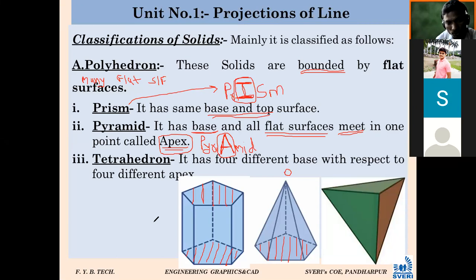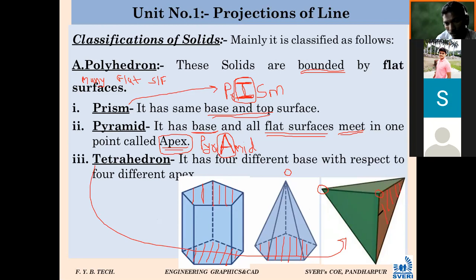Like a special type of object आहे. Special type of object which has 4 different bases. This third object you can see. So whatever this tetrahedron is, it is here. याला 4 वेगवेगळे apex असतात आणि with respect to that it is having 4 different bases. म्हणजे याचा एक कुठलाही पॉइंट apex होऊ शकतो in short. If you take this point, it may become the apex. Opposite to that, it will become the base. Similarly, if you take this point as an apex, opposite to that, this will become the base.